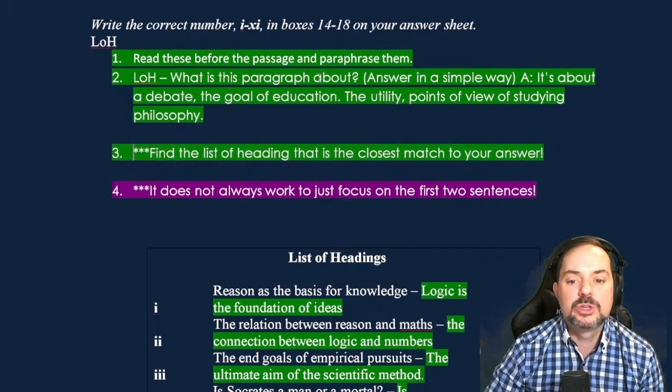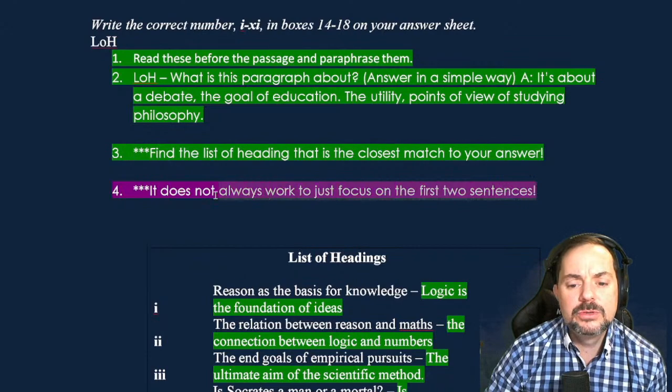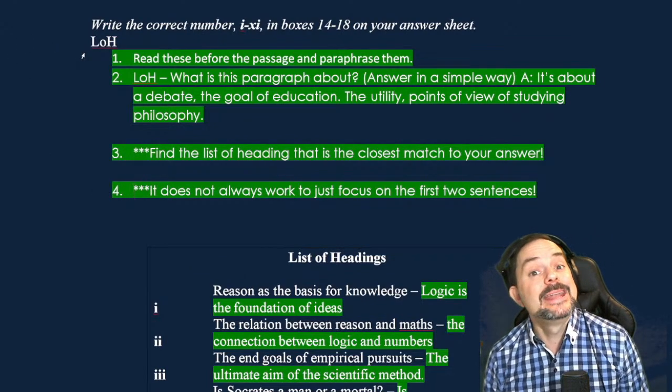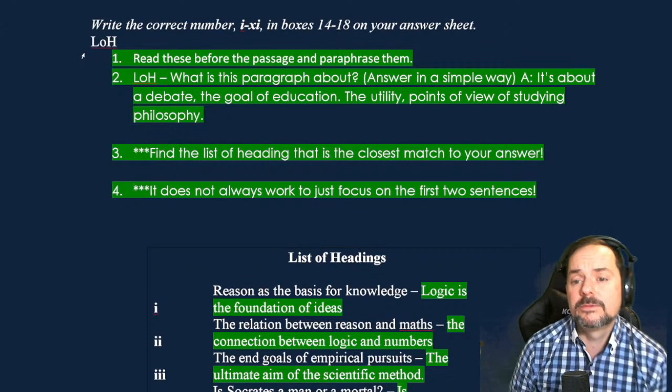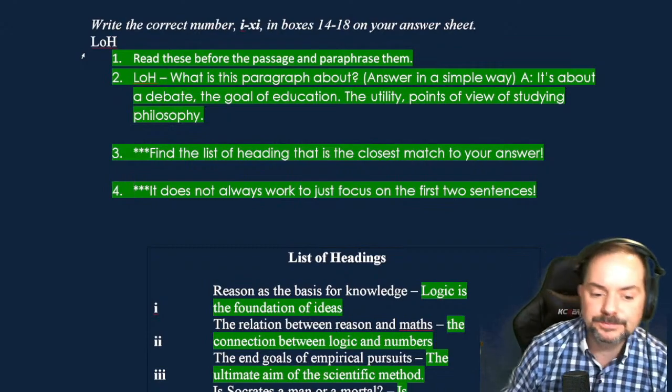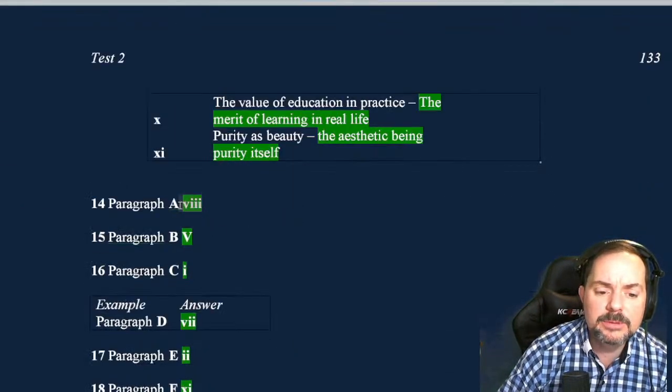That's your third step. Which one's matching closest? Careful with just reading the first two sentences. That doesn't always work, especially if you want to get a band 9. If we're really going for that band 9, it's not going to be enough to just read the first sentence or two. Okay? Make sure that when you're answering, you're using the Roman numerals in your paper-based exam.